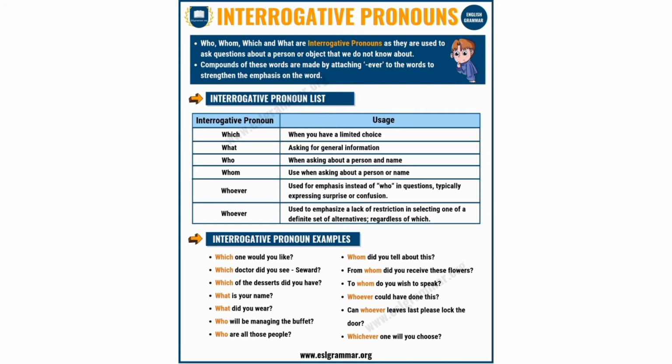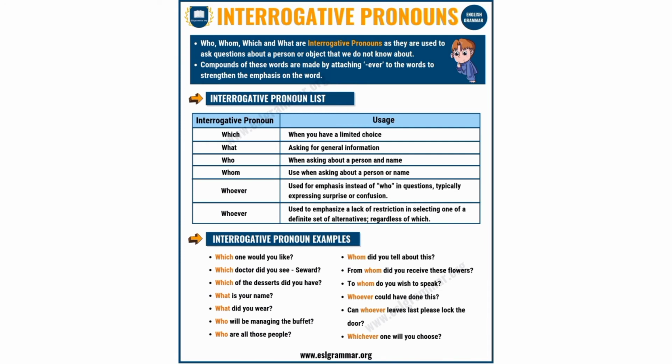Okay, interrogative pronoun list here: which, what, who, whom, whoever. Usage, where you have to use them. First, which, when you have a choice. Second one, what, when asking for general information. Who, when asking about a person and name. Whom, used when asking about a person or name.